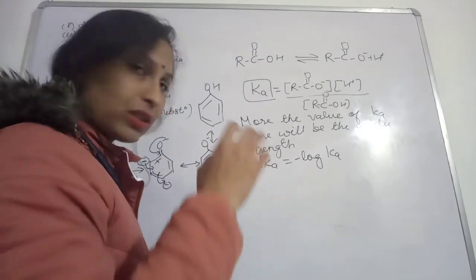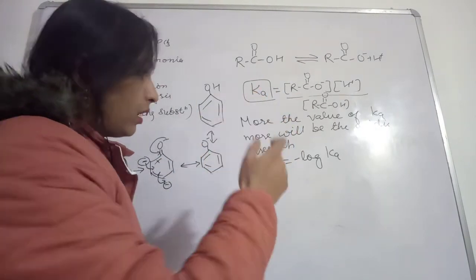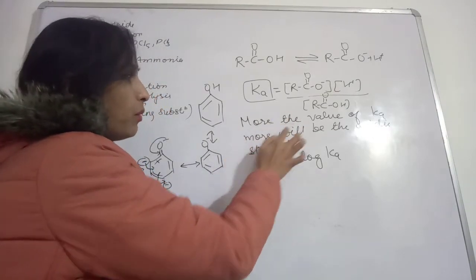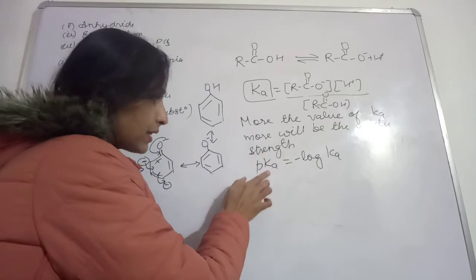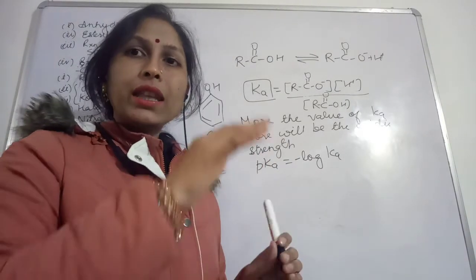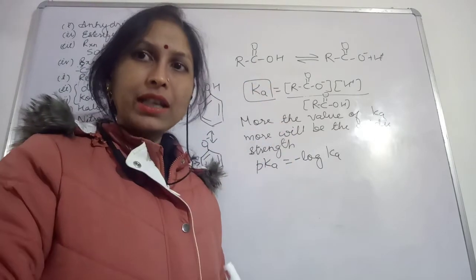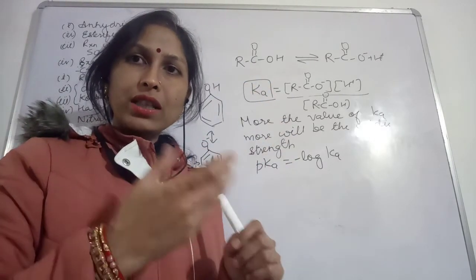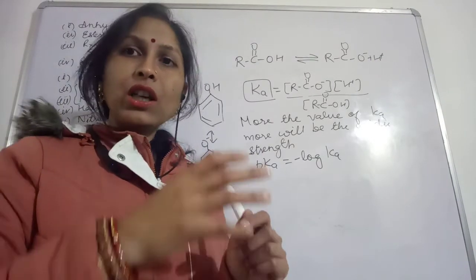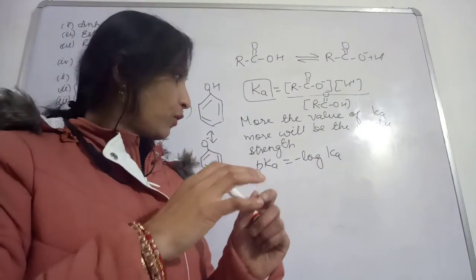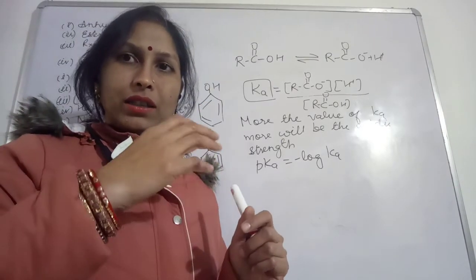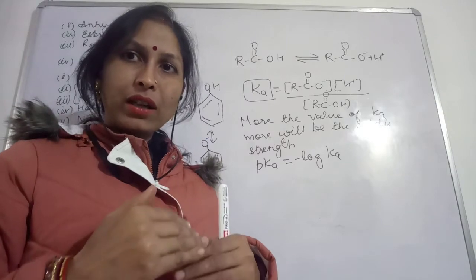We say it in that way, but here the more the Ka value, the more will be the acidic strength, but the lesser the pKa value. So for a very strong acid the pKa value will be very low. Suppose you are considering a very strong acid like H2SO4 or HNO3. For them you will observe the pKa value is very low, lesser than 1.